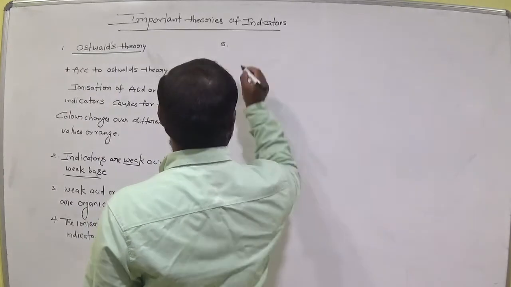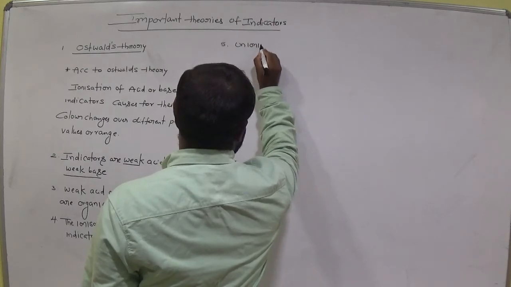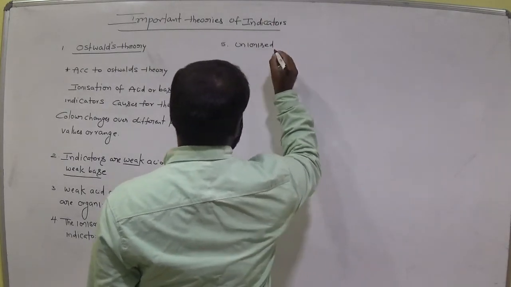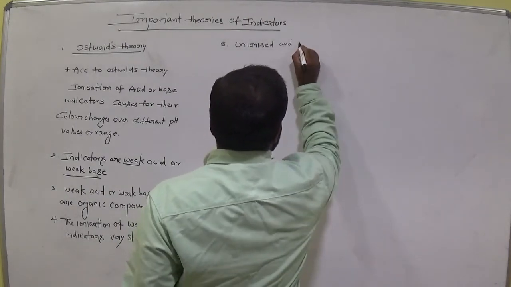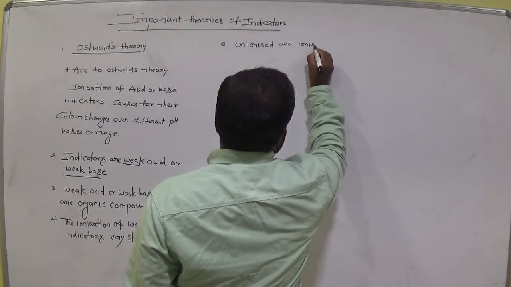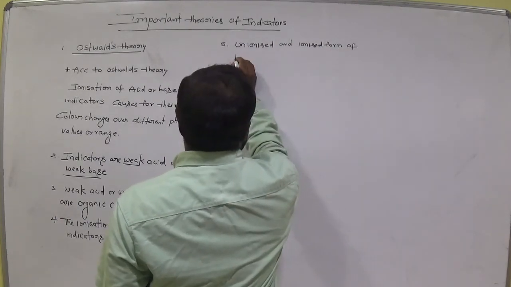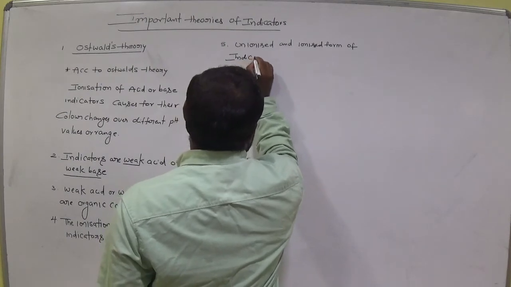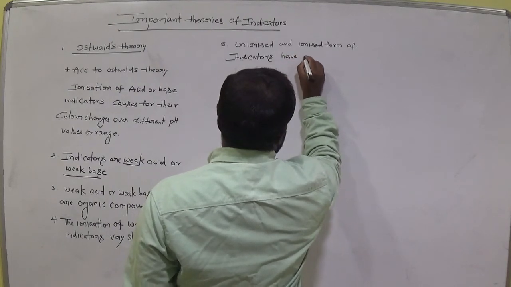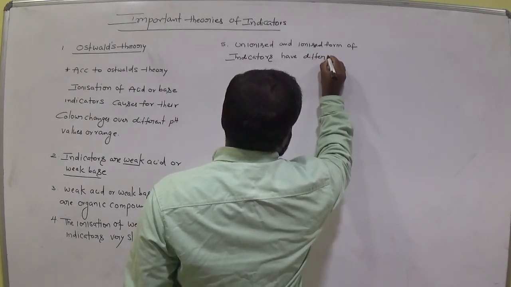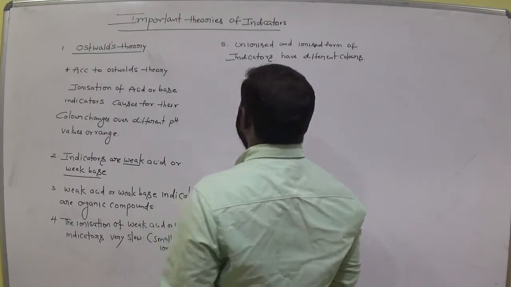And the next one is: unionized and ionized forms of indicators have different colors.